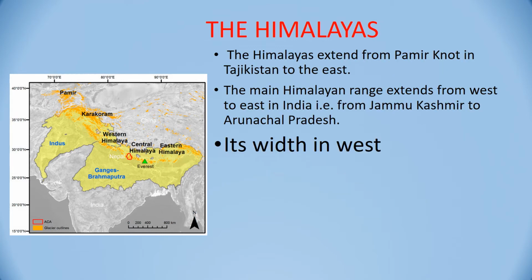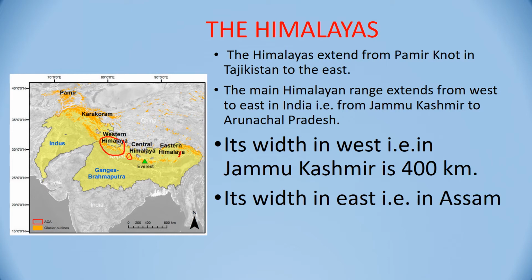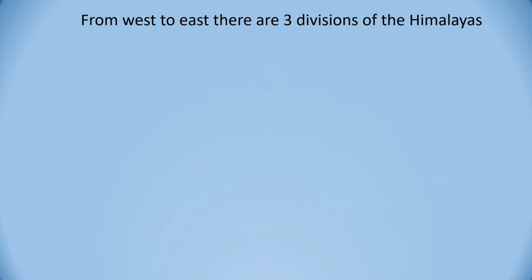In the western part, its width is more. It is 400 kilometers. But as it moves towards the east, the eastern Himalayas, the width is only 150 kilometers. From west to east, there are three divisions of the Himalayas.